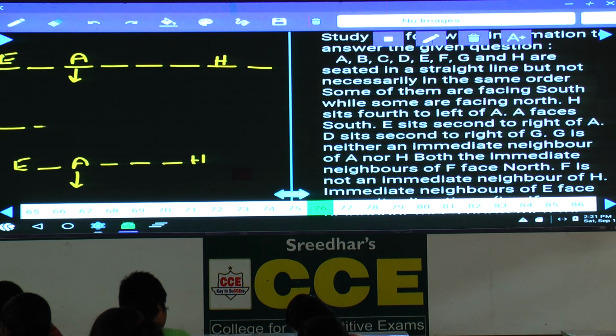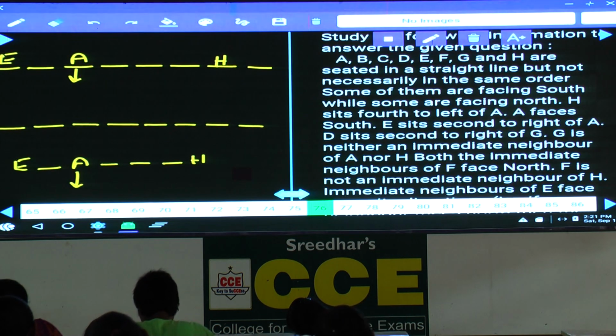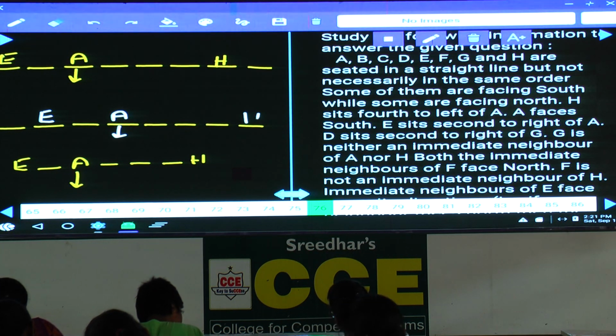Then what is the second possibility? Positions 1, 2, 3, 4, 5, 6, 7 and 8. Now E is at the second place. Then A is here, A is facing south, then H will be at this place. Are you following this or not?